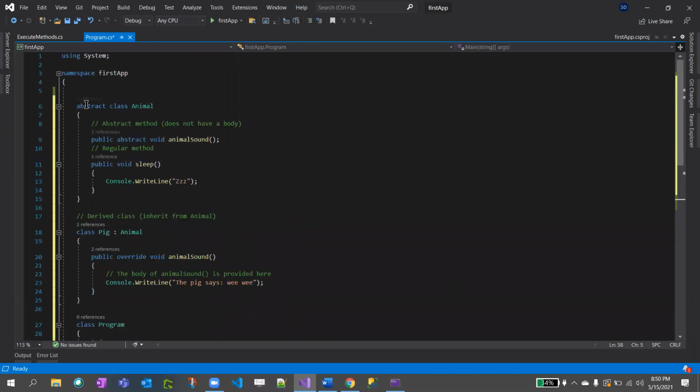Okay, so an abstract class can hide some information from users outside that class. The difference between interface and abstract is that an interface can only declare methods, right? But abstract can declare methods and implement methods also.